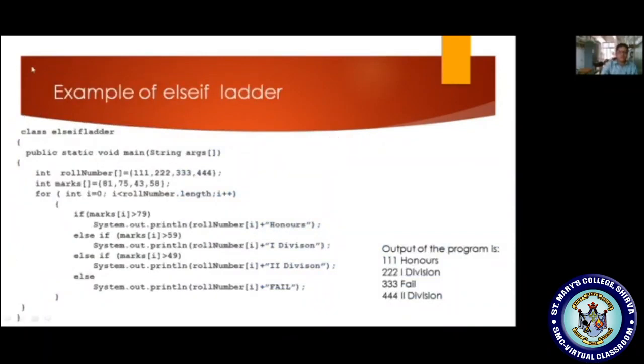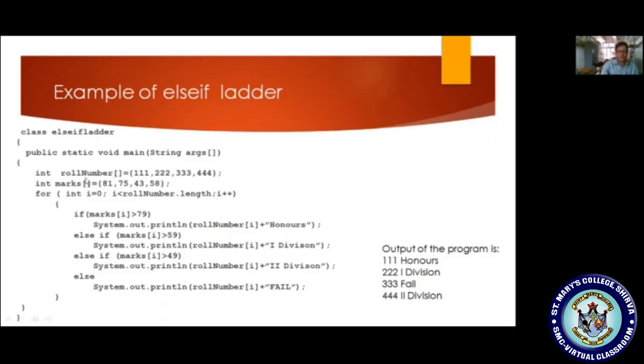Let us see a simple program that is given here. The name of the class is ElseIfLadder. We are defining the main method, that is public static void main String args. Now I am defining the variables. If you observe rollNumber, it has square brackets, which clearly indicates it is an array data type of integer variable. Here equal to followed by open and closing curly braces, we are initializing this array. RollNumber is an integer array that stores 111, 222, 333, 444, and its size is 4. Its index starts at 0 and ends at 3.